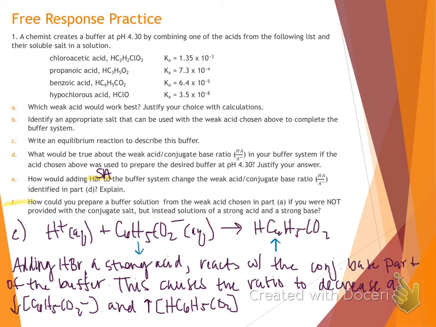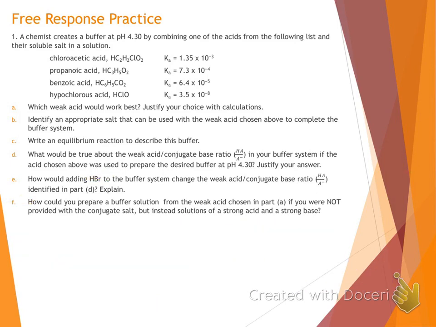One last part here. How else could we prepare this buffer solution from our weak acid if we were not given the salt, but instead concentrations of strong acids and strong bases? Well, here we just learned about that.